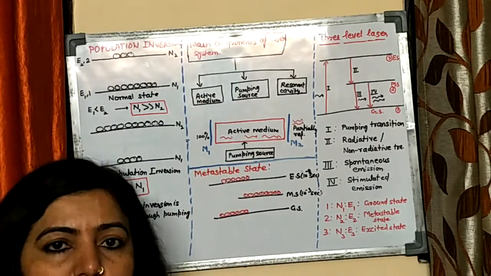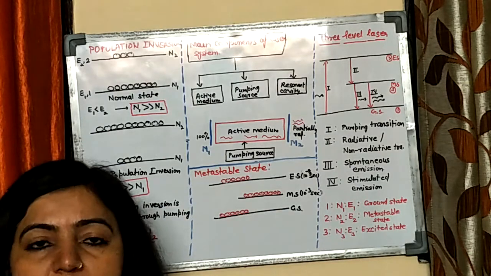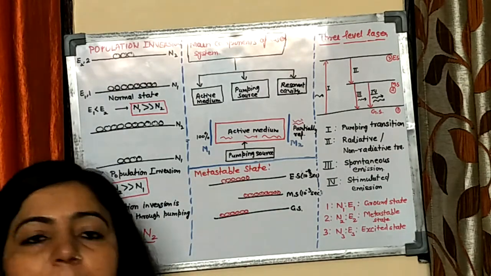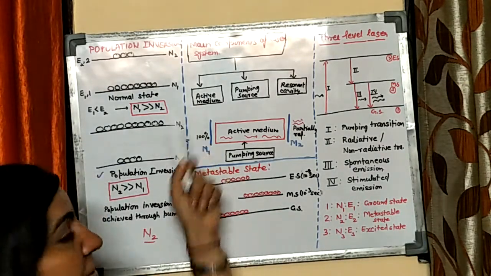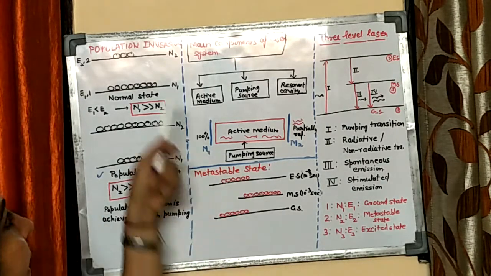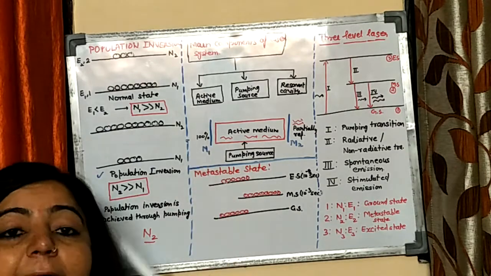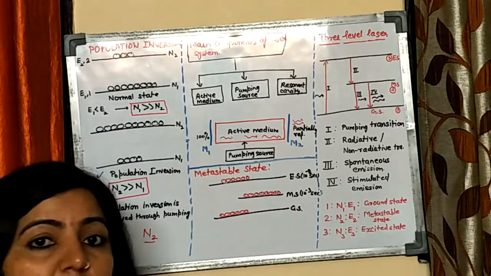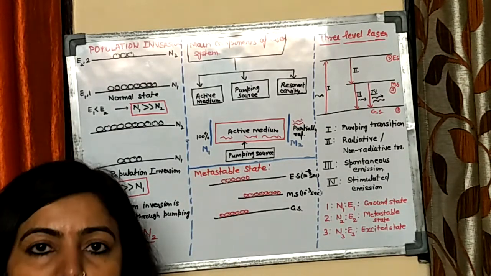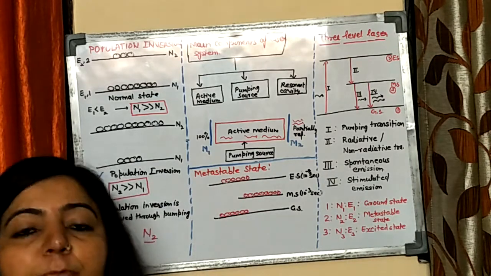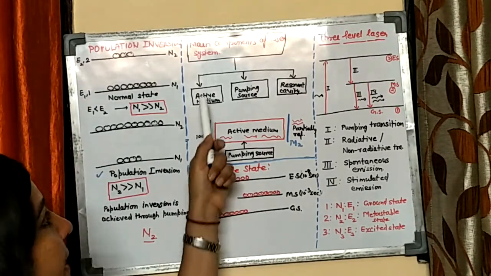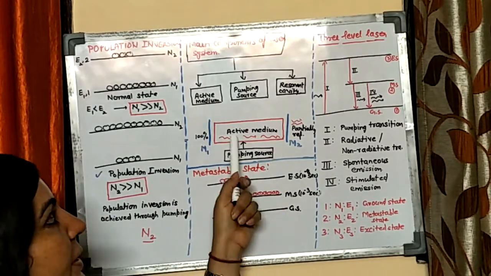If you have a laser system, then there are three components, three parts, without which a laser cannot work. The first one is the active medium. The collection of atoms, ions or molecules in which you will achieve population inversion, in which you will amplify light, is known as the active medium. So this is the active medium.